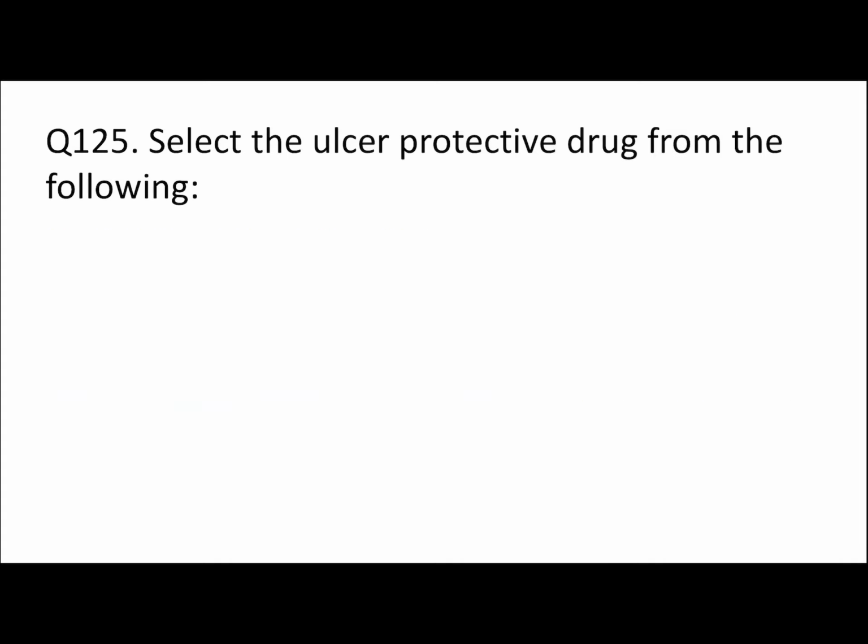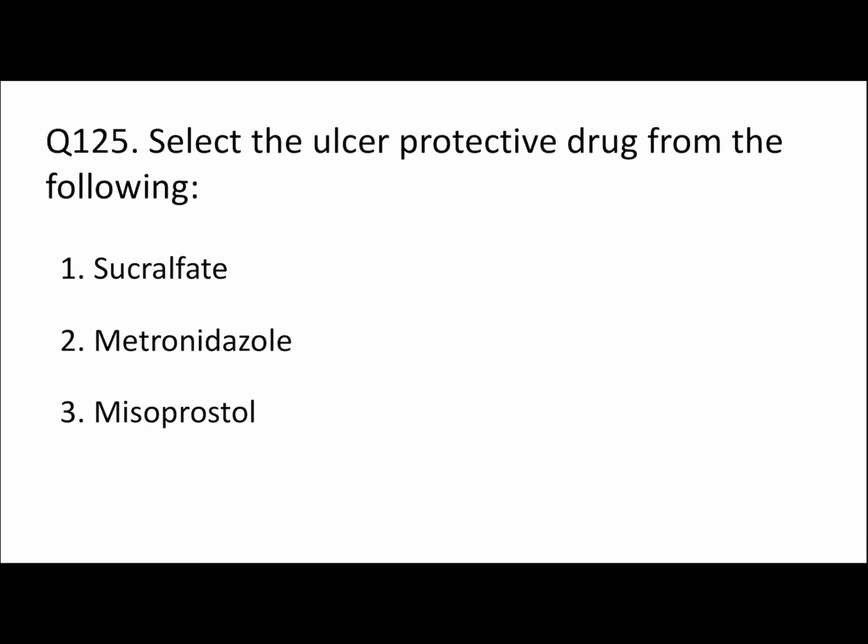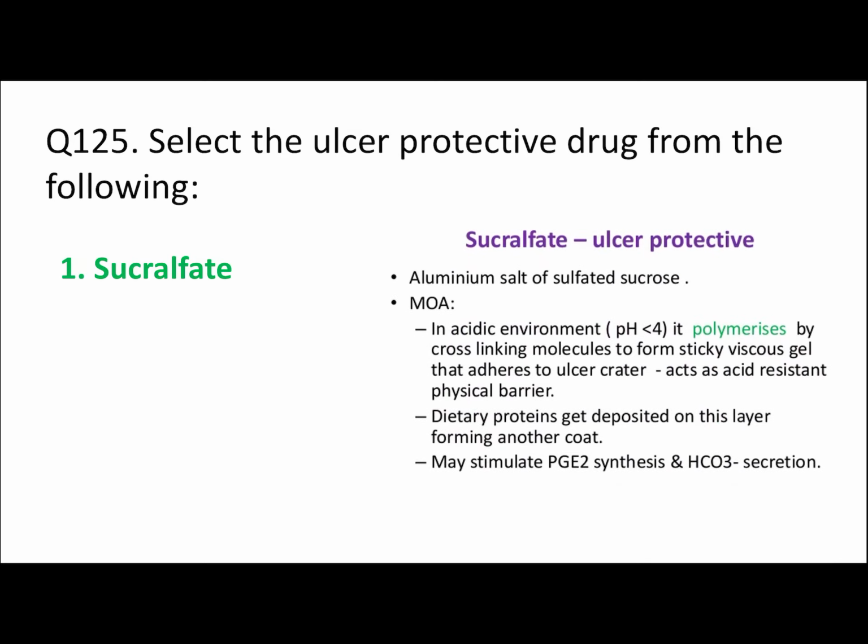Last question of GPAT 2019. Select the ulcer protective drug from the following: sucralfate, metronidazole, misoprostol, or oxyphenonium. Our right answer is sucralfate, and here are various the mechanism of action by which sucralfate can act. Through these multiple mechanisms it can act as an ulcer protective.